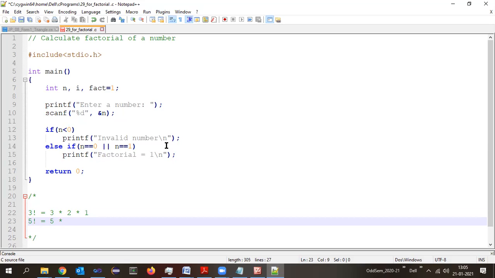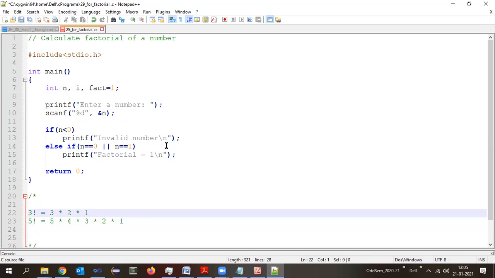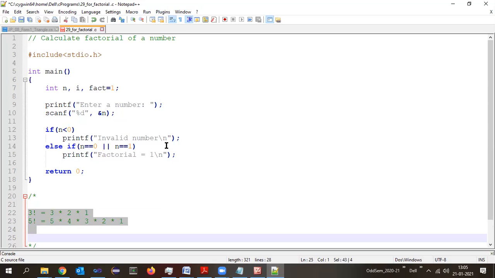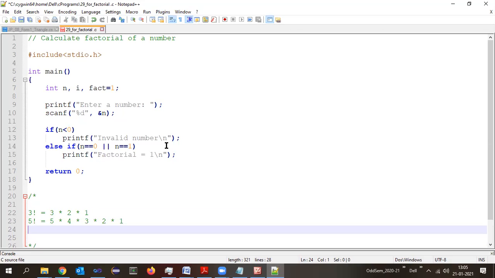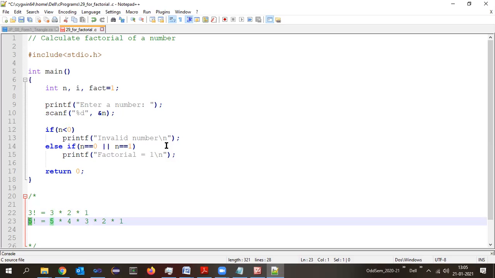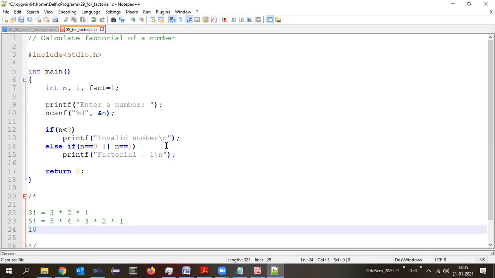5 into 4, 3 into 2 into 1. Now, among these two examples, what is the last number? That is the final stage. The final number is 1. But what is the initial value? If the number is 3, initial value is 3. If the number is 5, initial value is 5. If the number is 10, then what will be the initial value? 10. So we start multiplying from 10 up to we reach 1.